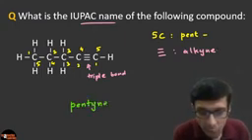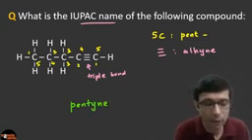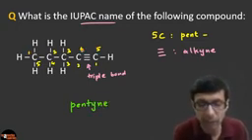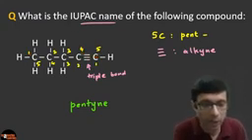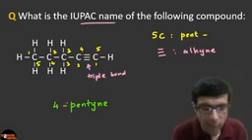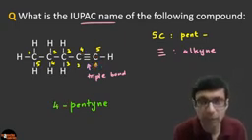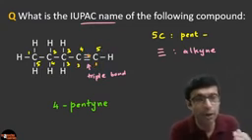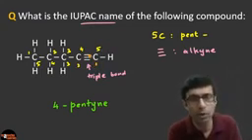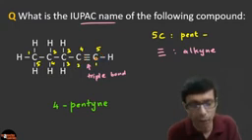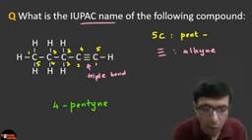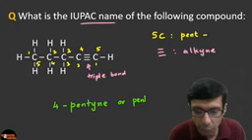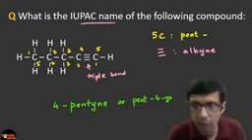Now the question is, where is the triple bond present? So if you look at this numbering, the top numbering, it is present between 4 and 5, right? So always when it's present between 4 and 5, we can say it is a 4-pentyne. But if you look at the numbering below, it is present between 1 and 2. Because between 4 and 5, we choose the smallest number. We don't have to say 5-pentyne, we say 4-pentyne, because the triple bond is between 4 and 5. So we can say 4-pentyne, or also another way to write it is pent-4-ine, because we are giving the position of this.